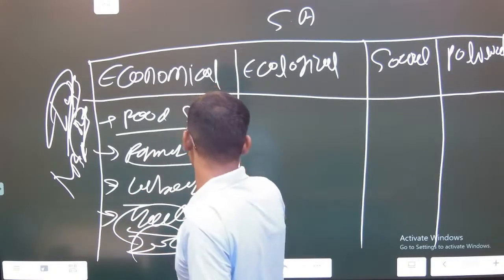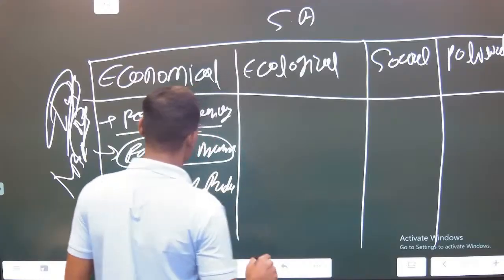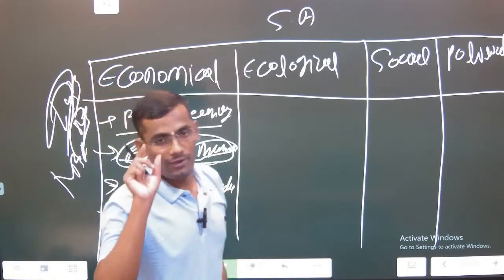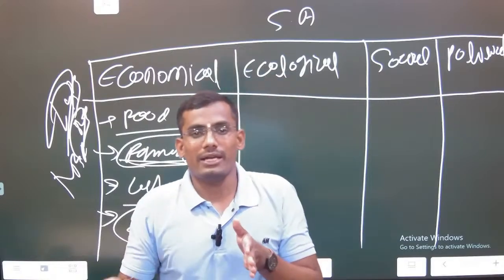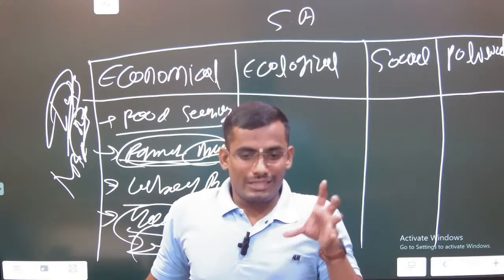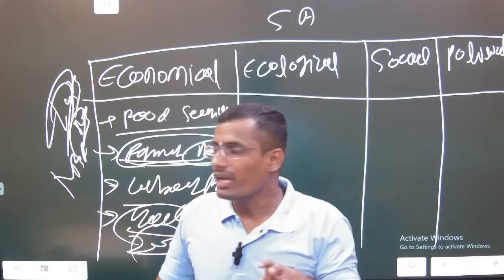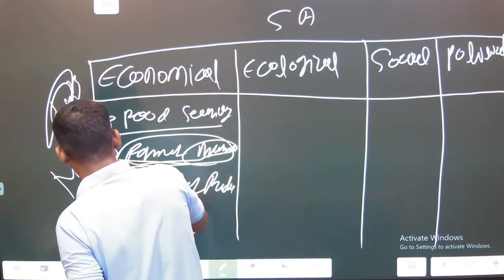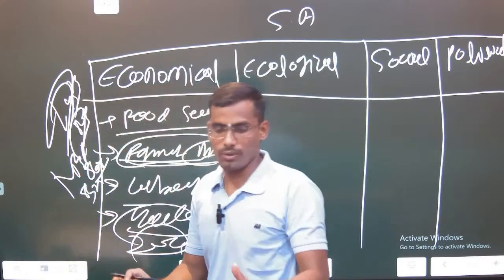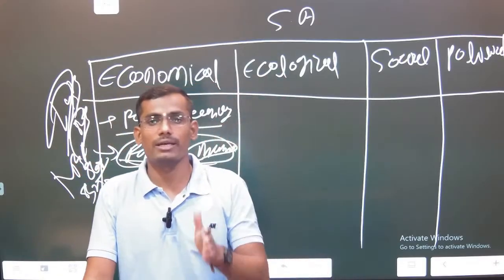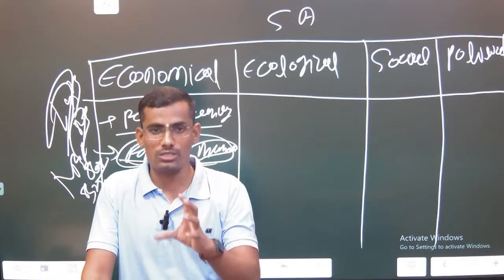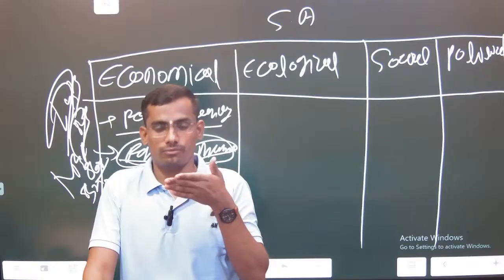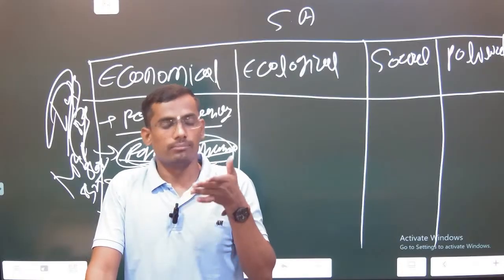The second one is farmers income. It means if sustainable agriculture practice is there, we have 86% small and marginal farmers. The definition of small and marginal farmer is given by the agriculture census, which says that if the land is within 1 hectare, the farmer is called a small and marginal farmer.